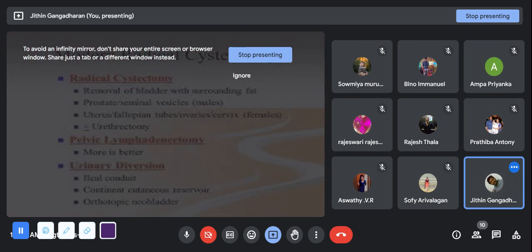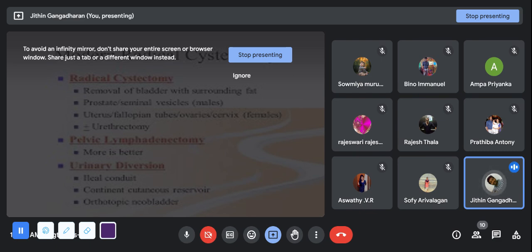Modern radical cystectomy means the removal of the bladder with surrounding fat so that the cancer cannot infiltrate through the perinephric fat and affect other portions of the body. In case of males, we'll remove the prostate as well as the seminal vesicles, so that the ejaculatory response does not carry cancer to some other parts of the body. To prevent that, we'll just remove the prostate.